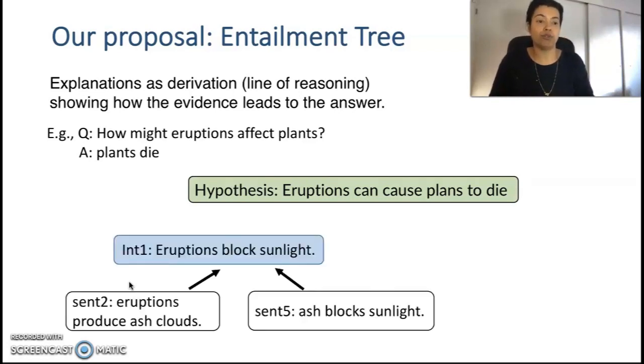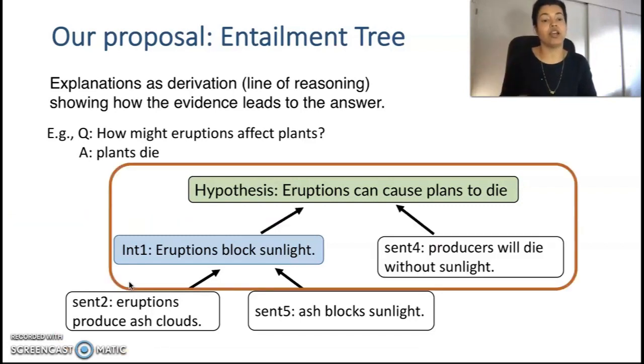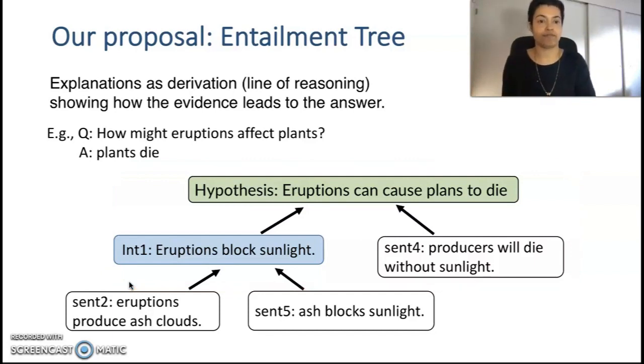Our multi-step proof would first compose two known facts, eruptions produce ash clouds and ash blocks sunlight, to infer eruptions block sunlight. Note that this is a multi-premise textual entailment step. Composing this inference further with another known fact, producers will die without sunlight, leads us to the original hypothesis. Thus, our explanation takes the form of multi-step, multi-premise entailments, and it is usually rooted at the hypothesis, hence we call these entailment trees.